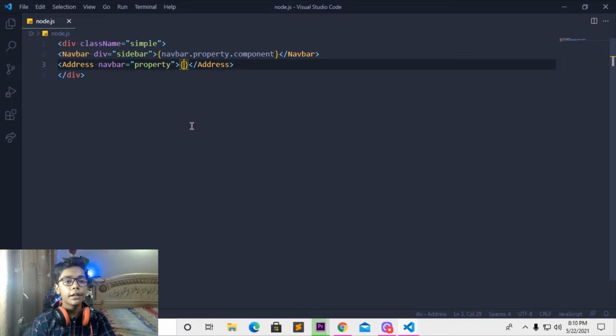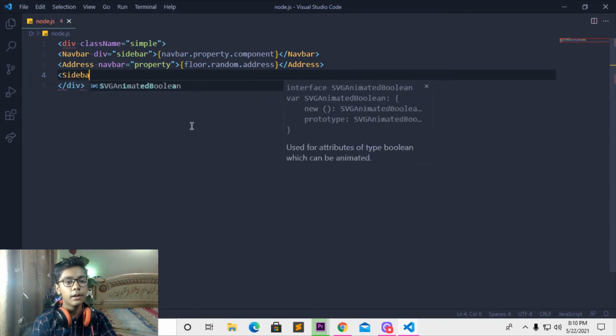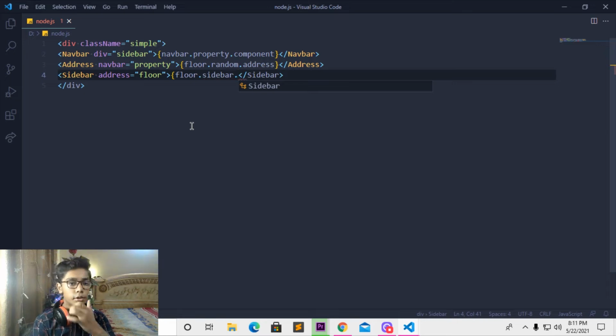So when you're done with that, just move here, write like floor random dot and write here address. When you're done with that, just move down again. Then I will be writing that to a tag which will be like sidebar now. Then just write forward like address equal floor. Then when you're done with that, close here, make this curly bracket again. Then I will be writing that to like floor dot sidebar. Then I will be changing that to a tag which will be like navbar. So we have already done that.